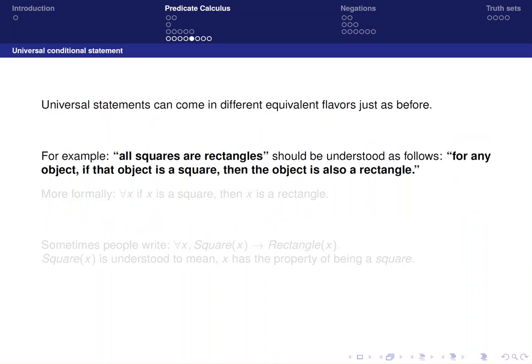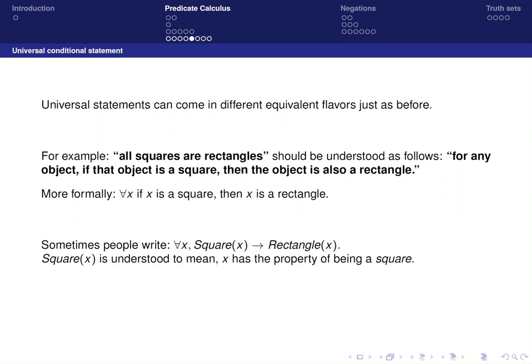Universals can also come in different flavors. For instance, if I say the words, "all squares are rectangles," then someone will understand the following. For any object, if that object is a square, then the object is also a rectangle. More formally, somebody could write the following. For all x, if x is a square, then x is a rectangle.